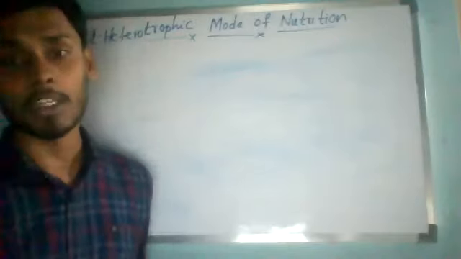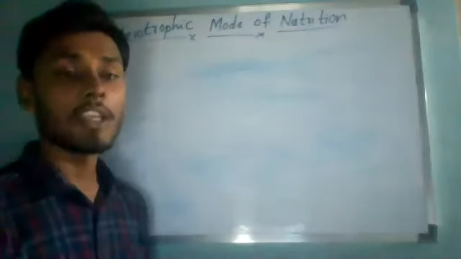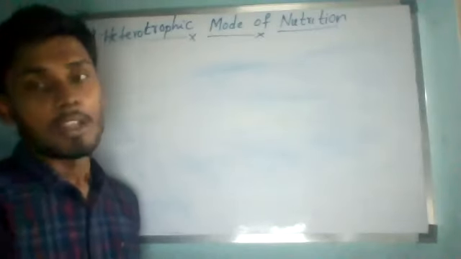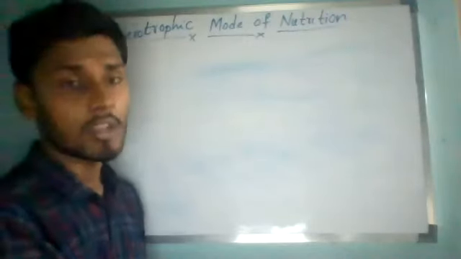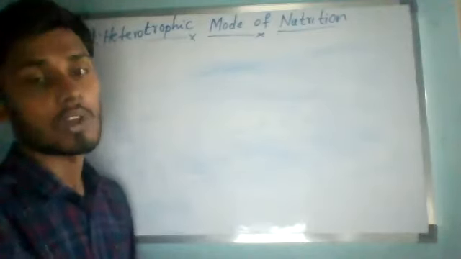What are those inorganic materials? Simple inorganic materials like carbon dioxide and water. Always they will depend on other organisms for their food. Those other organisms means the food which is made by autotrophic organisms, which will be utilized directly or indirectly. That is only called the heterotrophic mode of nutrition.